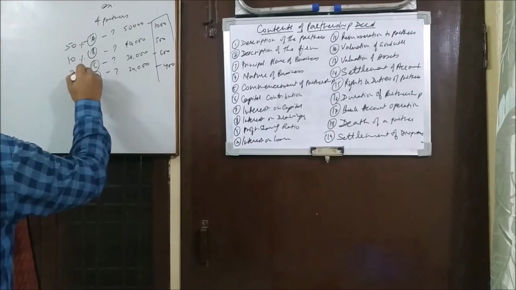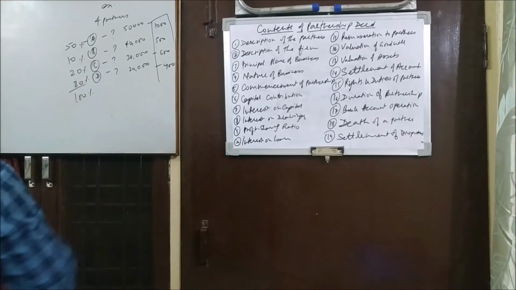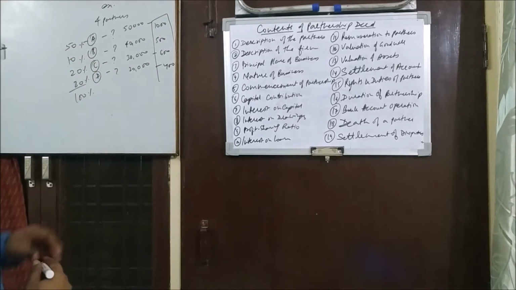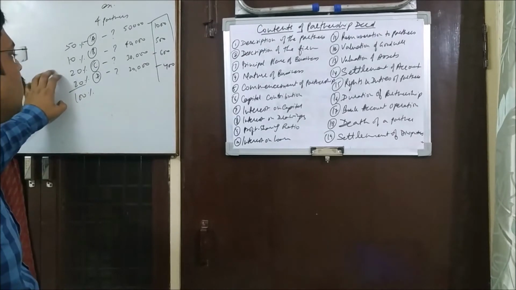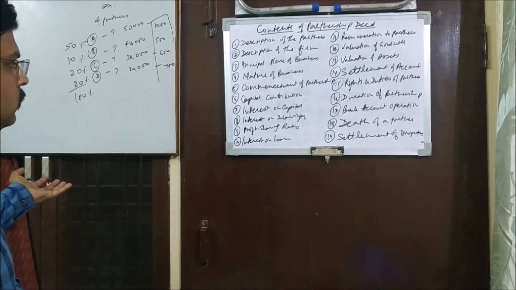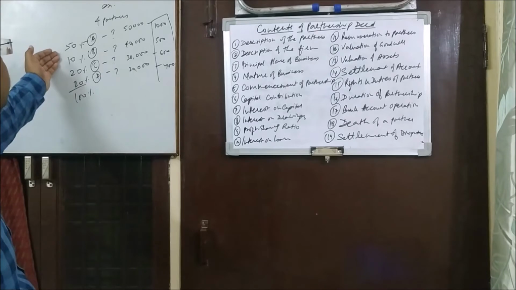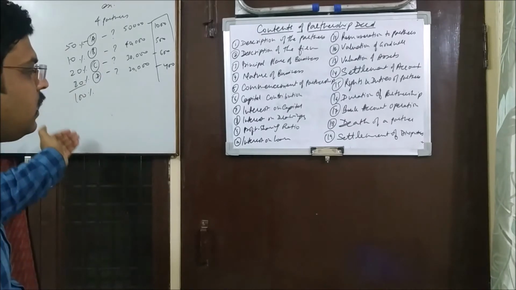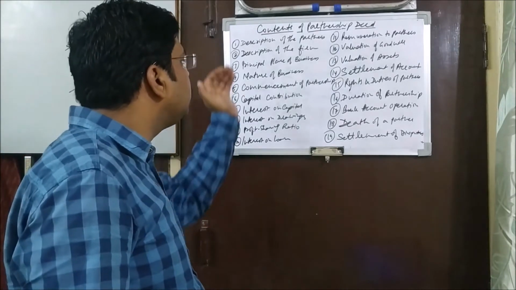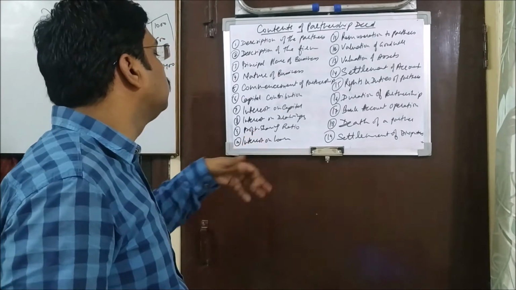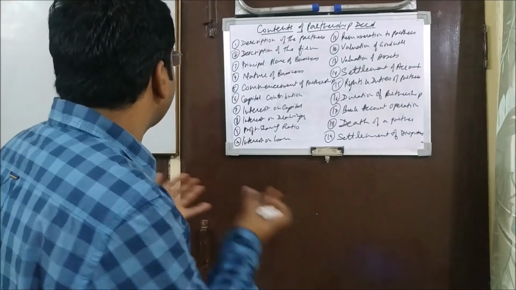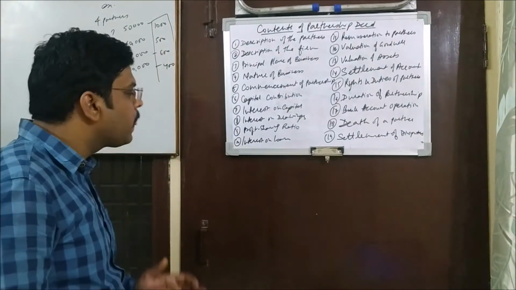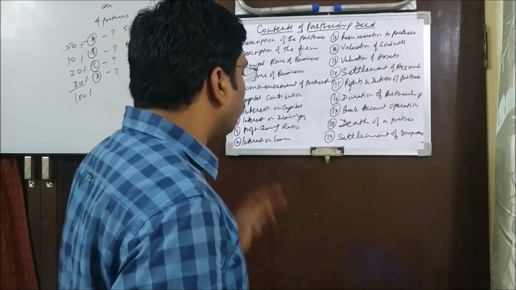Maybe they have decided this. It can be mentioned in percentage as well as in fraction. It has to be mentioned in the partnership deed in what ratio they are going to share profit and losses. Now, interest on loan.